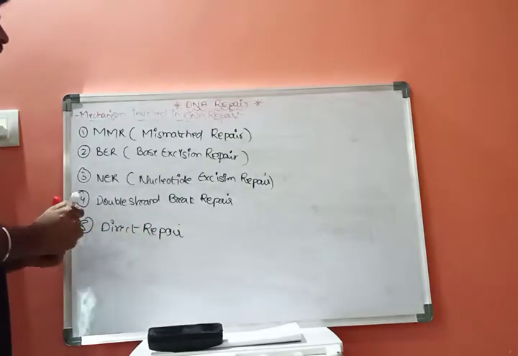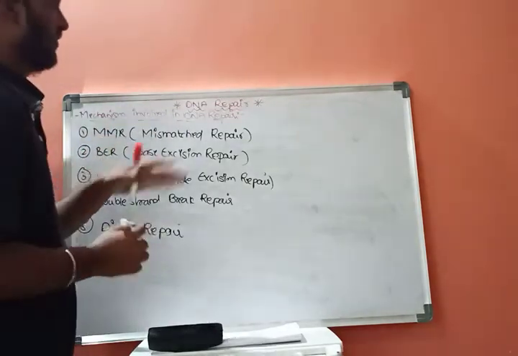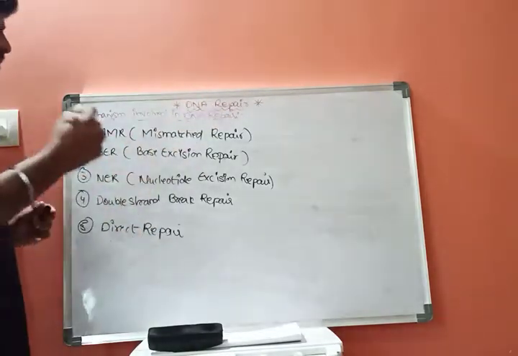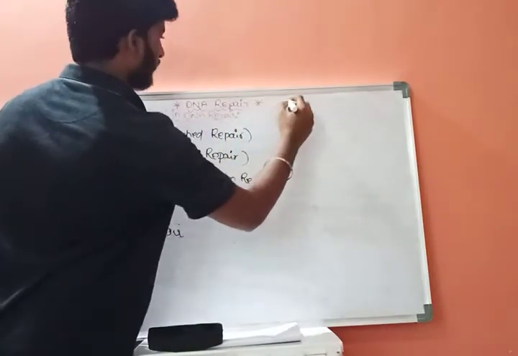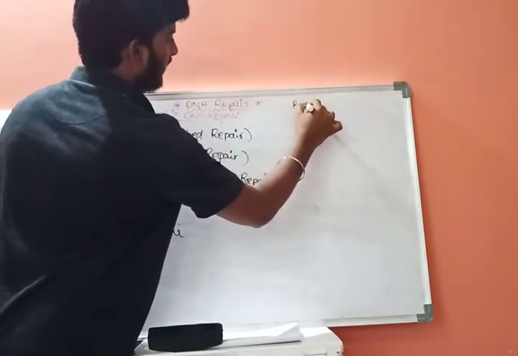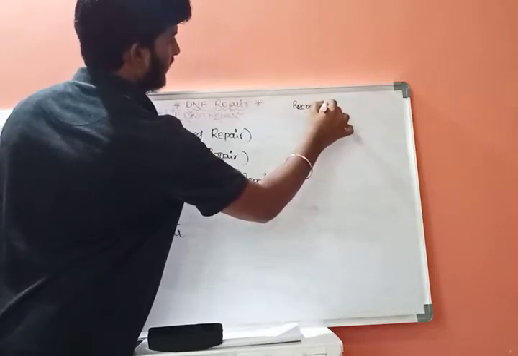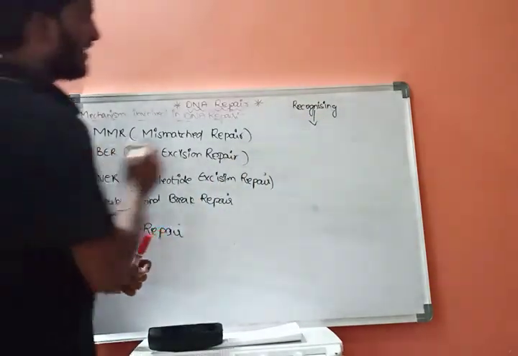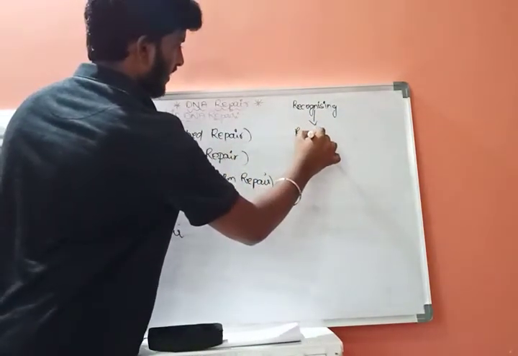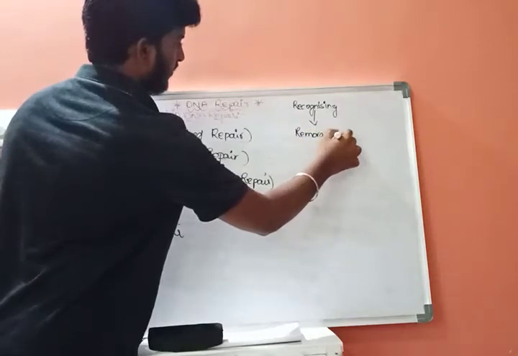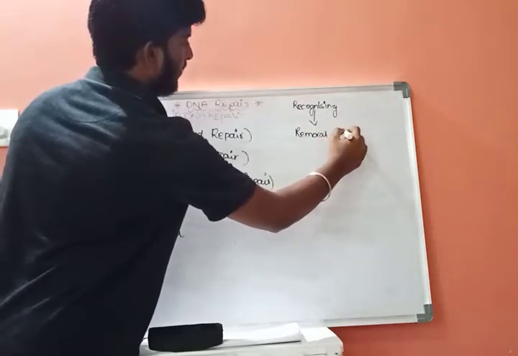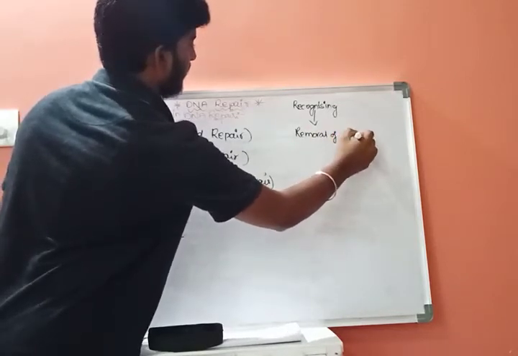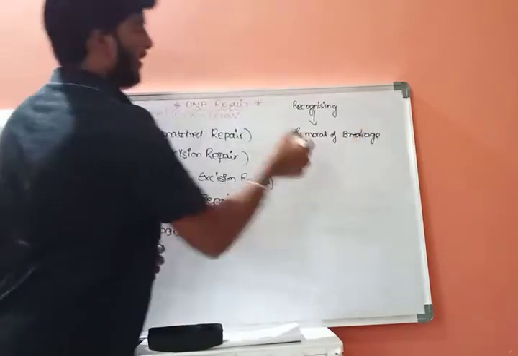Now there are four main steps involved in DNA repair. The first one is recognition. The second step is removal of breakage or impurities.